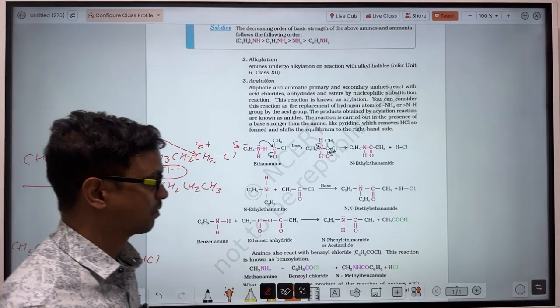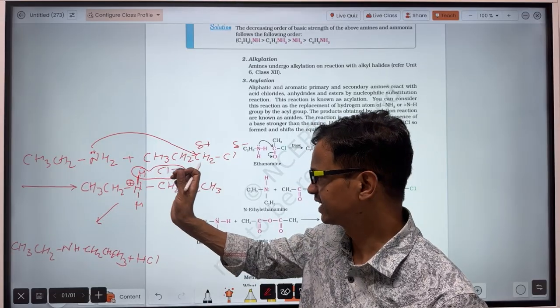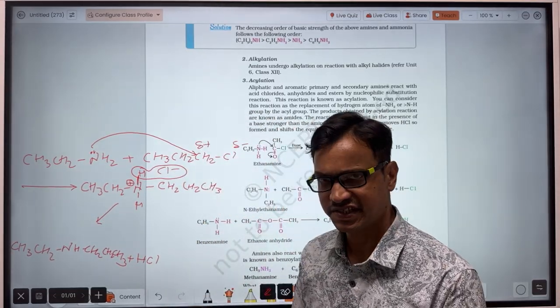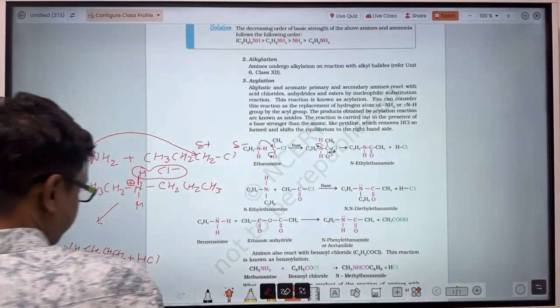Secondary amine will form. So when a primary amine reacts with a haloalkane, there will be formation of a secondary amine. In the same way, a tertiary amine will also form. Same process here.